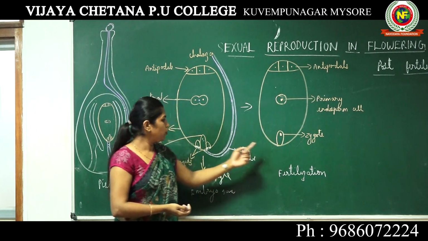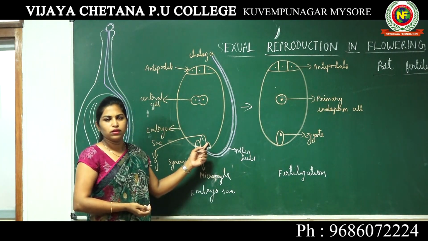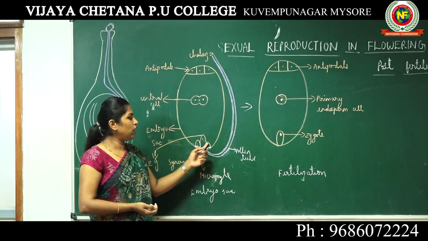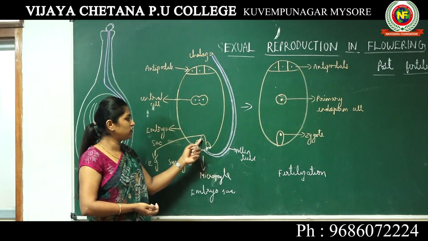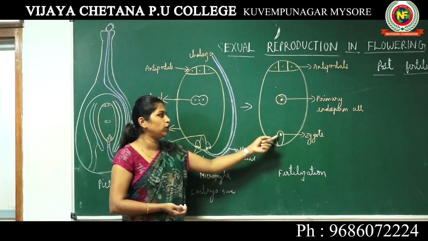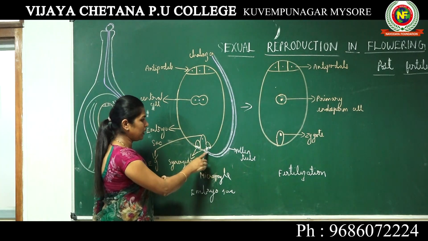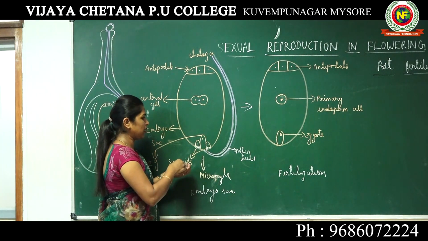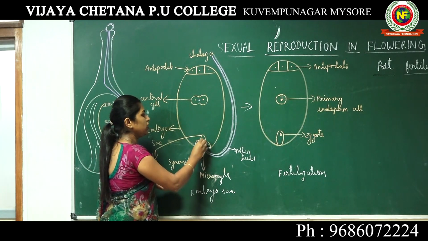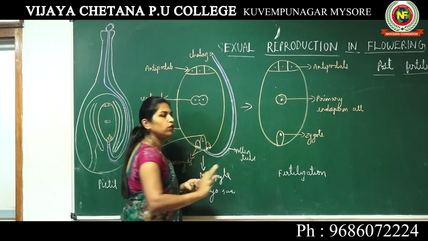Here you can see the two synergids are gone, they are degenerated. Ultimately what we have is the fusion product of male and female gamete, which is a zygote. This was a female gamete. When the male gamete fused with the female gamete, this structure is converted into a zygote and the two synergids are gone.